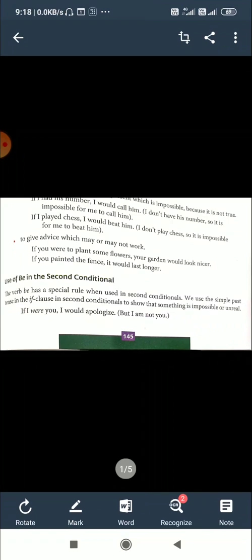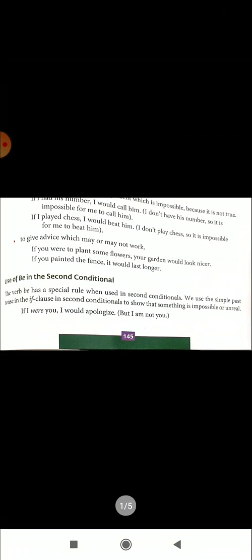We use the simple past tense in the if clause in second conditionals to show that something is impossible or unreal. That's the important thing. Either it is unreal or it is not going to happen anymore. Impossible.